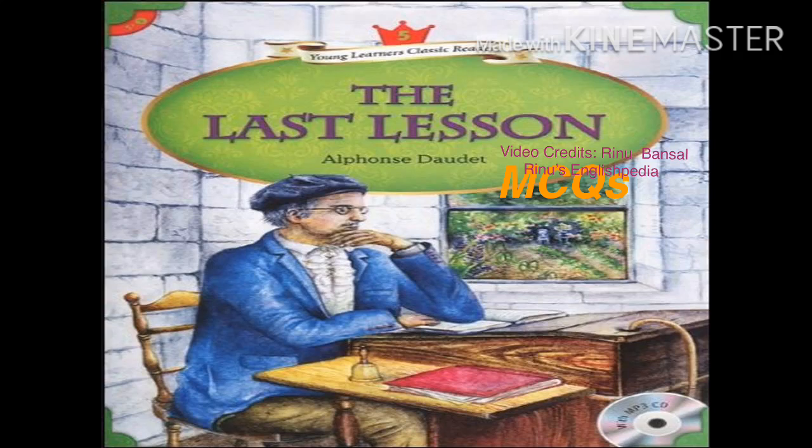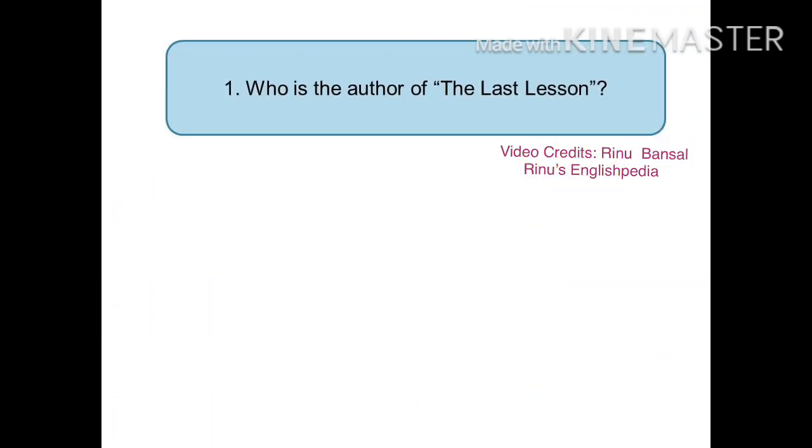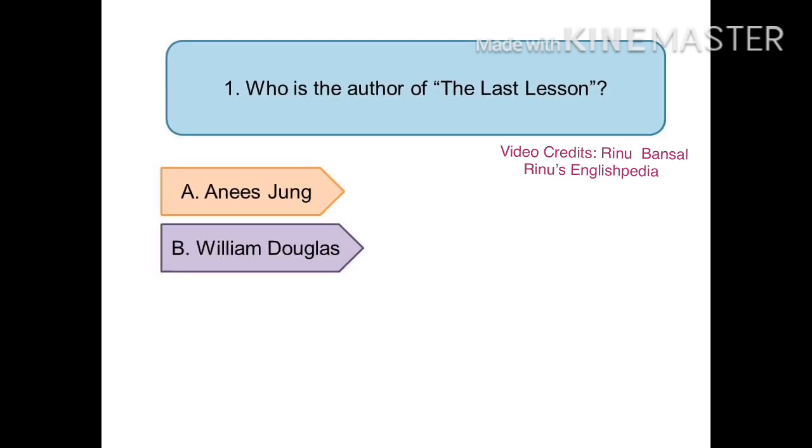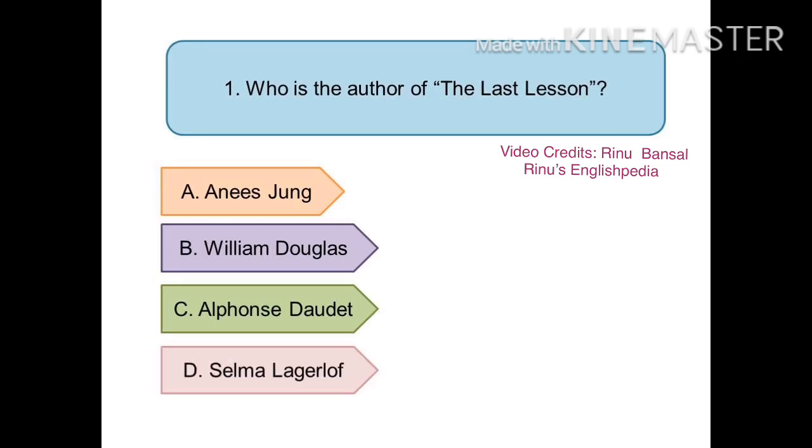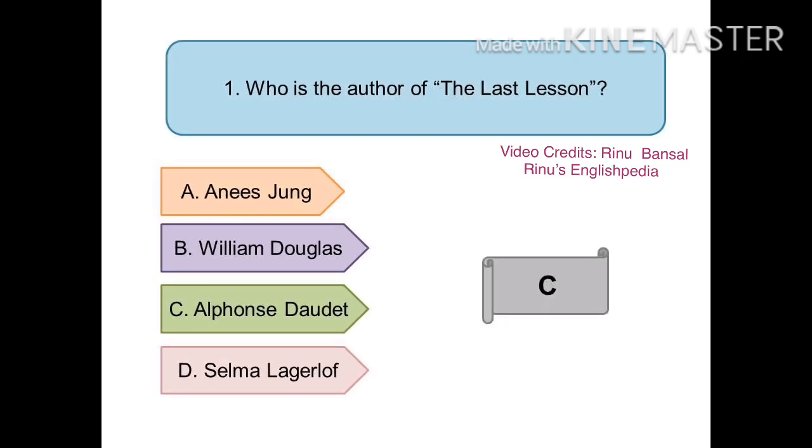Today we are going to do all the MCQs from the chapter The Last Lesson in the book Flamingo. The first question is, who is the author of The Last Lesson? The options are Anise Young, William Douglas, Alphonse Daudet or Selma Lagerlof. And the right answer is Alphonse Daudet.